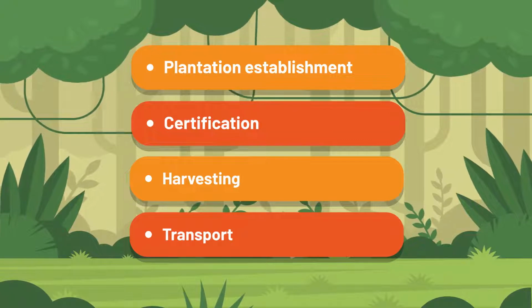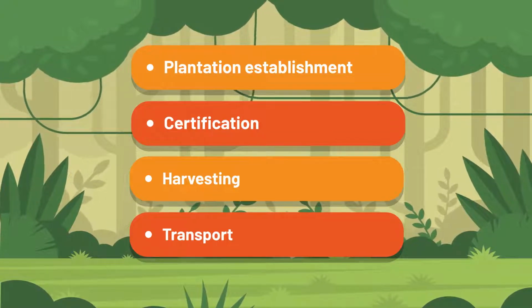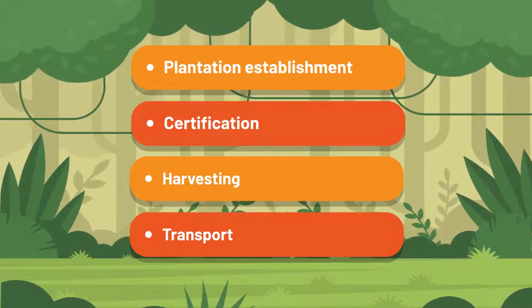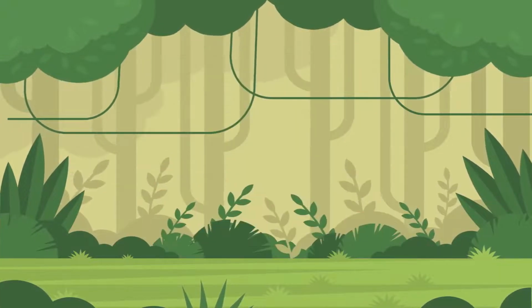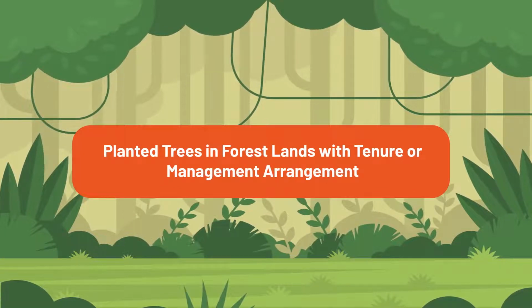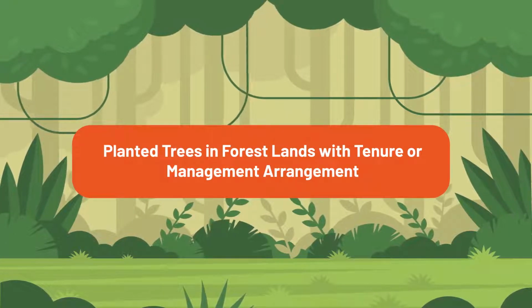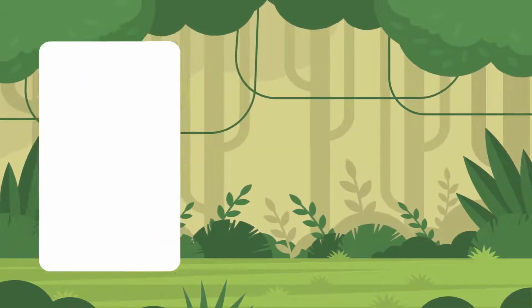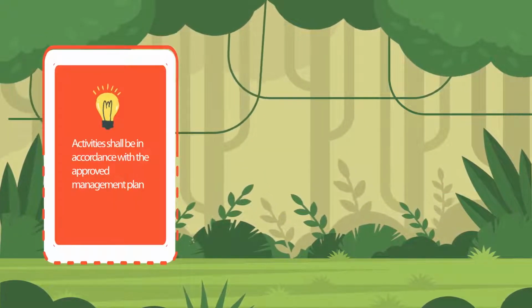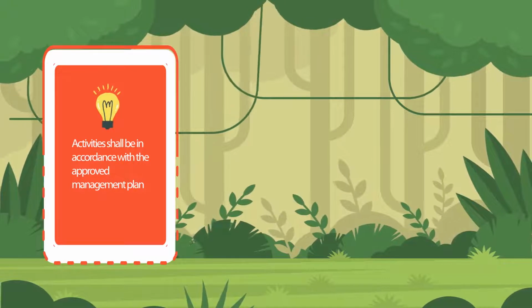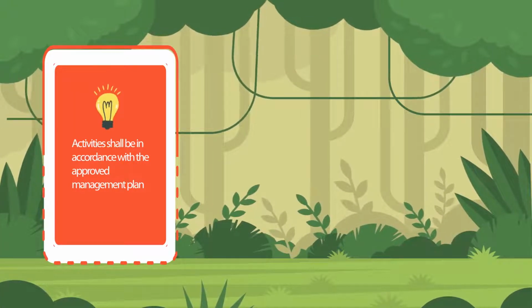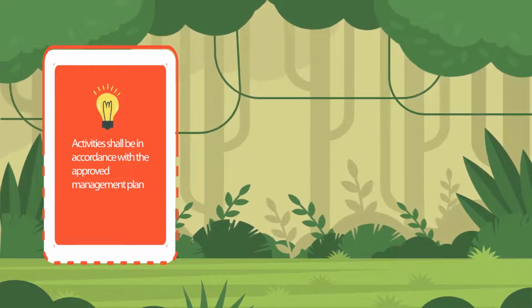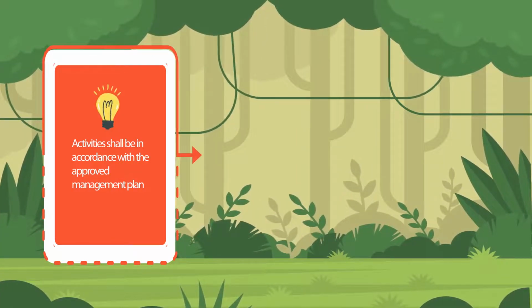Planted trees and/or tree derivatives should either be in forest lands with existing tenure or management arrangement or in registered private tree plantations. Let's proceed to the guidelines in harvesting and transportation of planted trees in forest lands with tenure or management arrangement. First, all activities in the area shall be in accordance with the approved management plan, such as the Comprehensive Development and Management Plan for IFMAs or the Community Resource Management Framework for CBFMAs.